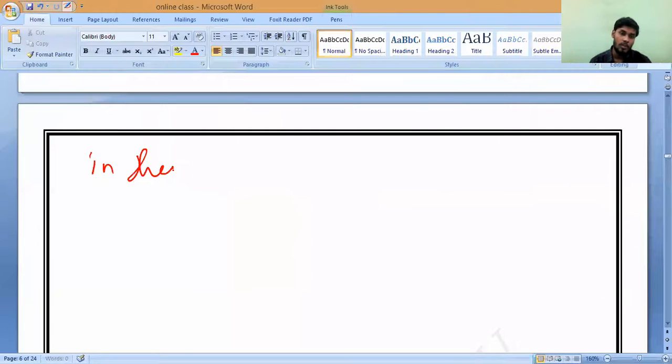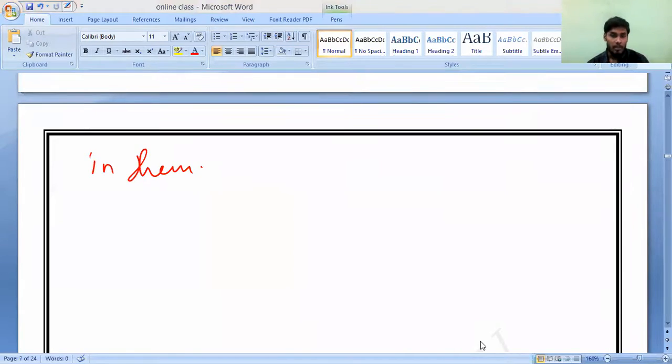So what are these small holes called? Sieve plates.